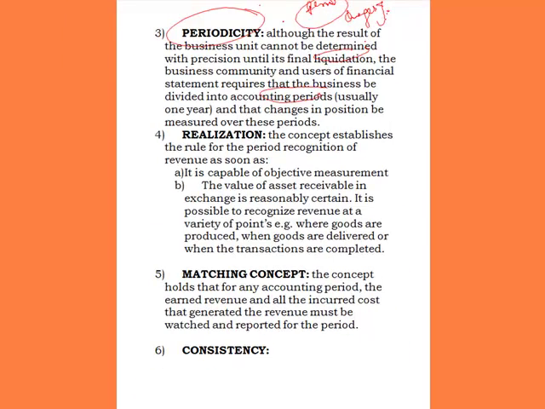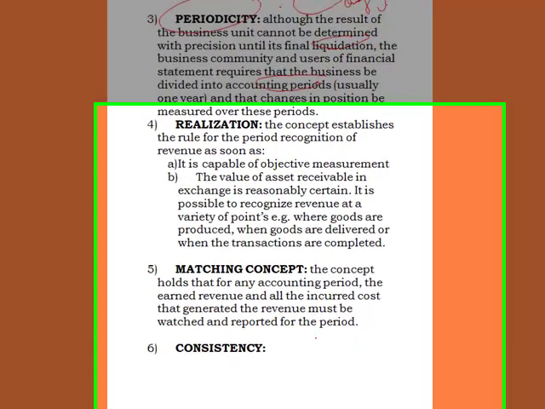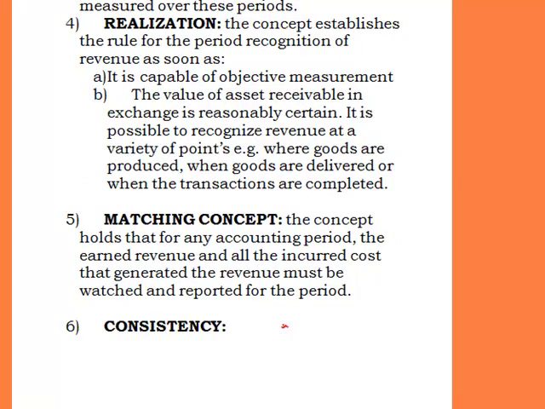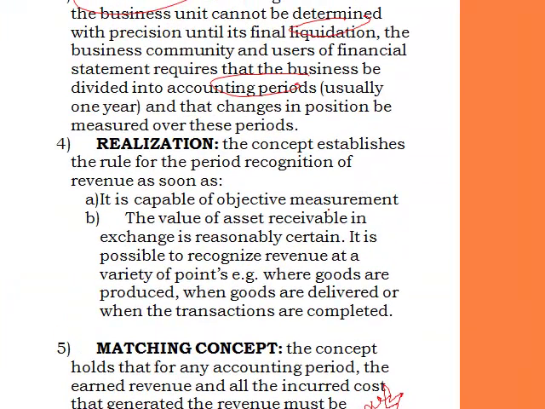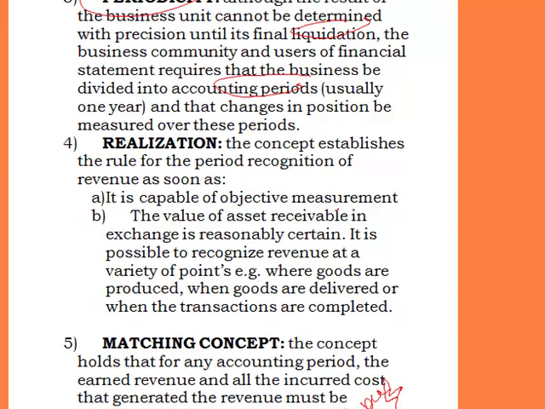Now, the period internationally adopted, and adopted in Nigeria, is 1st January to 31st December. This is the period in which the profitability or otherwise of the business is determined, and the worth of the business is determined. So the life of the business is divided into periods, usually a year, that's what is in vogue. At the end of each period, the changes in position of the business should be measured over this period.